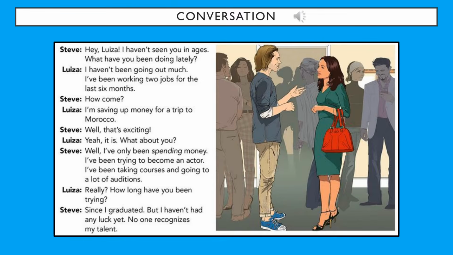Hey, Louisa. I haven't seen you in ages. What have you been doing lately? I haven't been going out much. I've been working 2 jobs for the last 6 months. How come? I'm saving up money for a trip to Morocco. Well, that's exciting. Yeah, it is. What about you? Well, I've only been spending money. I've been trying to become an actor. I've been taking courses and going to a lot of auditions. Really? How long have you been trying? Since I graduated. But I haven't had any luck yet. No one recognizes my talent.